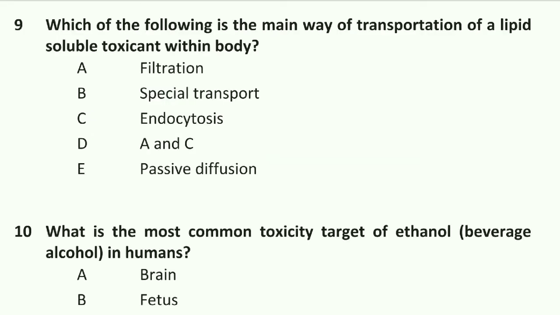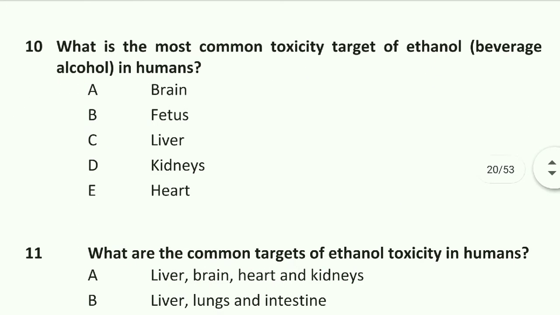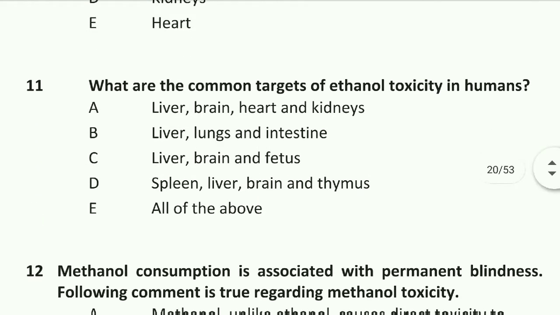Question number 9: which of the following is the main way of transportation of a lipid soluble toxicant within the body? Passive diffusion. Option E is right. Question number 10: what is the most common toxicity target of ethanol, beverage alcohol, in humans? Liver is the most common toxicity target of ethanol.